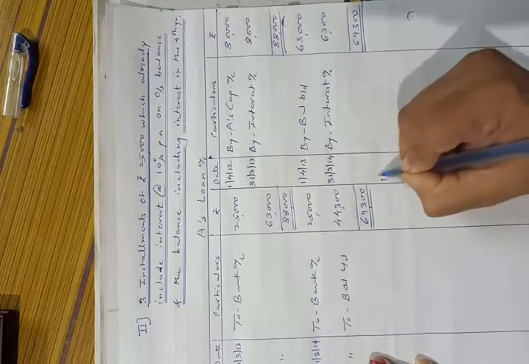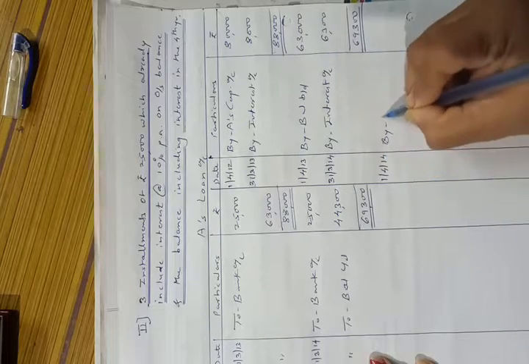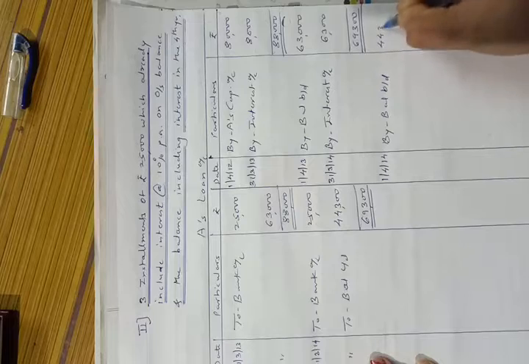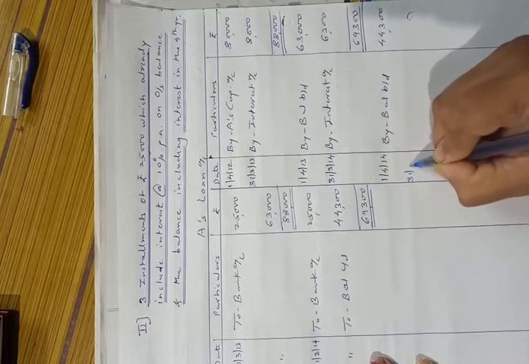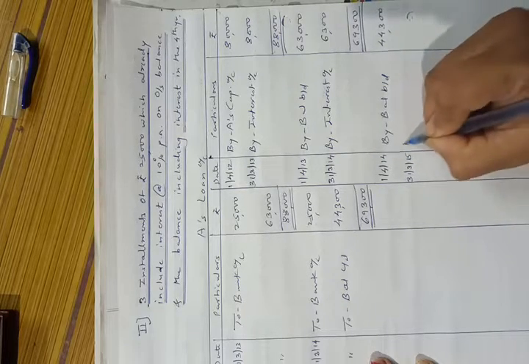The next year will start on 1st April 2014. By balance brought down, the amount will be 44,300. On the last day of the year, that is on 31st March 2015, they will calculate interest.